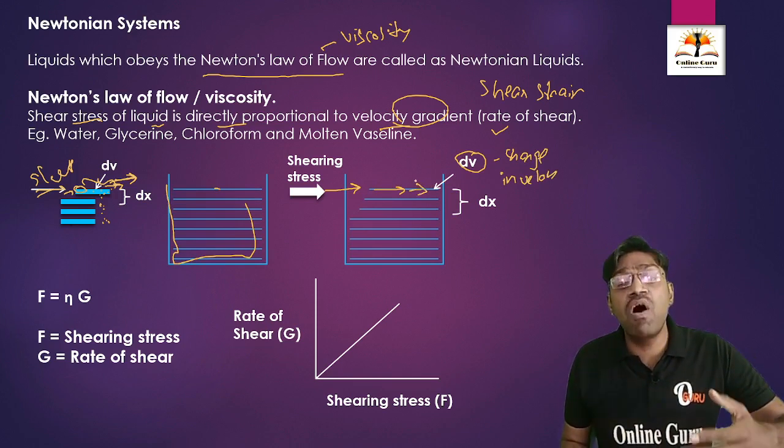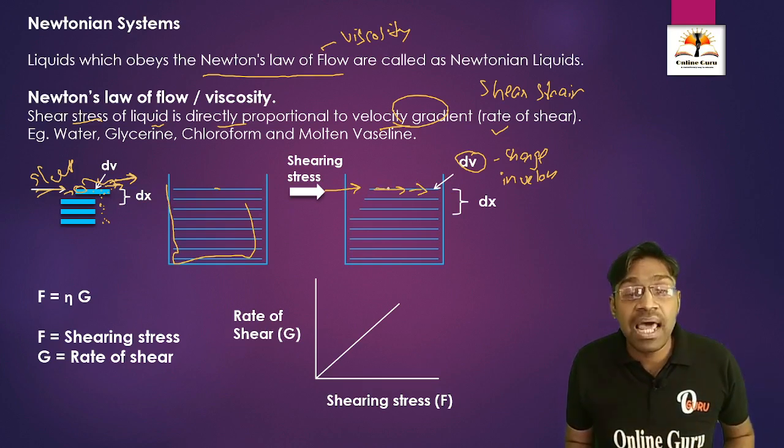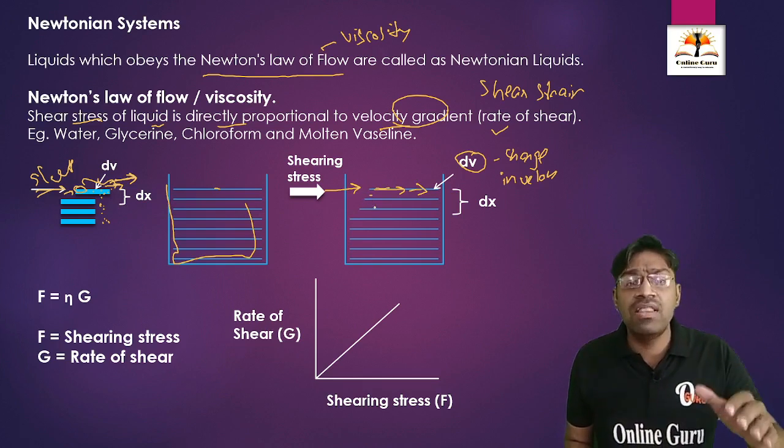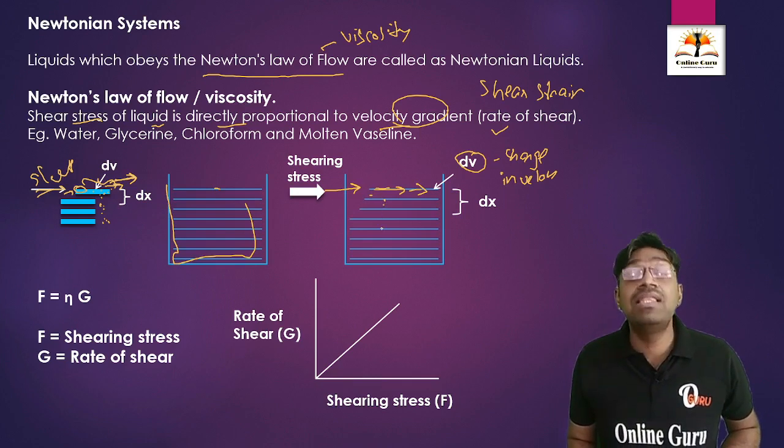The velocity of flow is increased in this upper layer of liquid, while in the lower layer it is very less. The velocity of flow is less as compared to the upper layer, with the bottom layers.